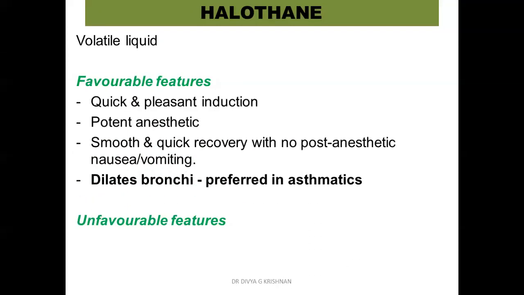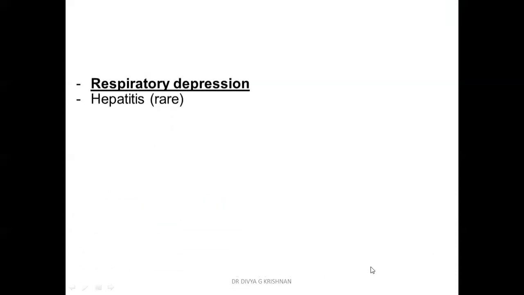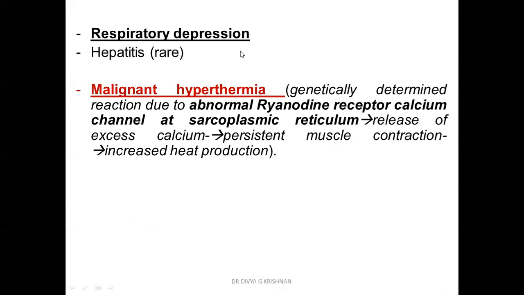The favorable features: quick and pleasant induction, potent anesthetic, quick recovery with no post-anesthetic nausea or vomiting. It can dilate the bronchi, so it can be a preferred anesthetic in asthmatics. Unfavorable properties: it doesn't have analgesic or muscle relaxant property, not much. It is cardiotoxic. It can sensitize the heart to noradrenaline-induced arrhythmias. It can cause respiratory depression. It can cause hepatitis rarely, and it can cause malignant hyperthermia.